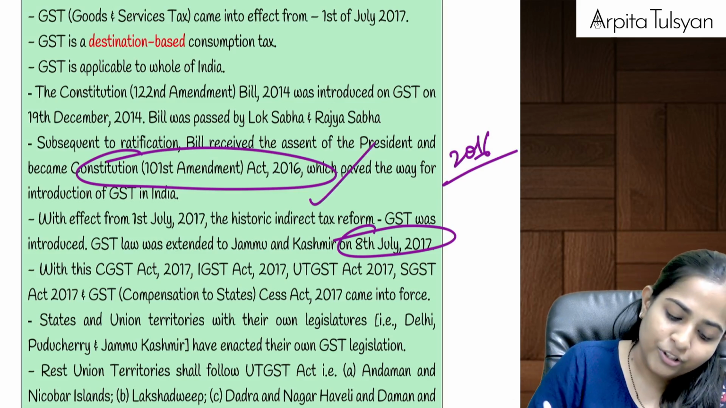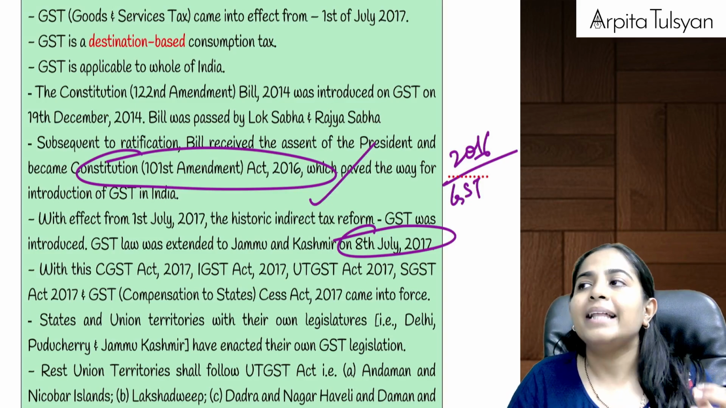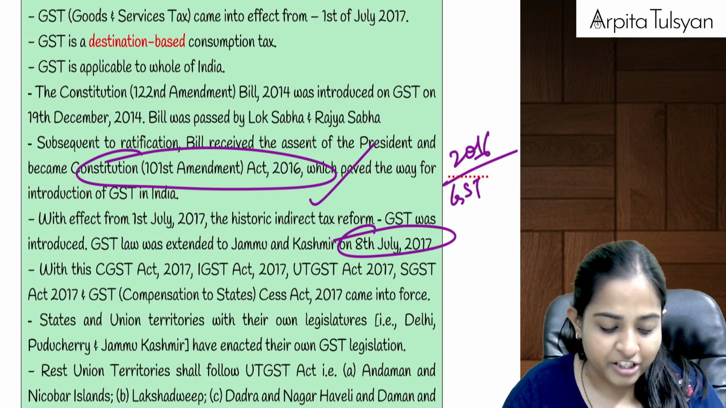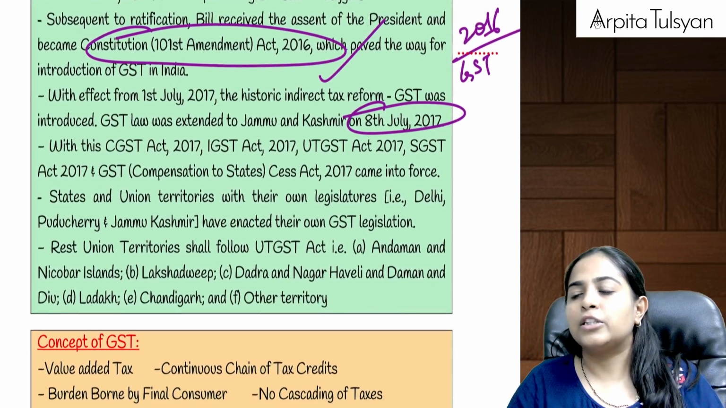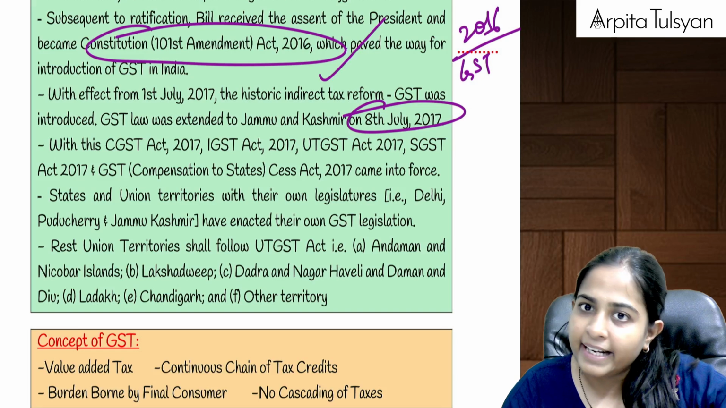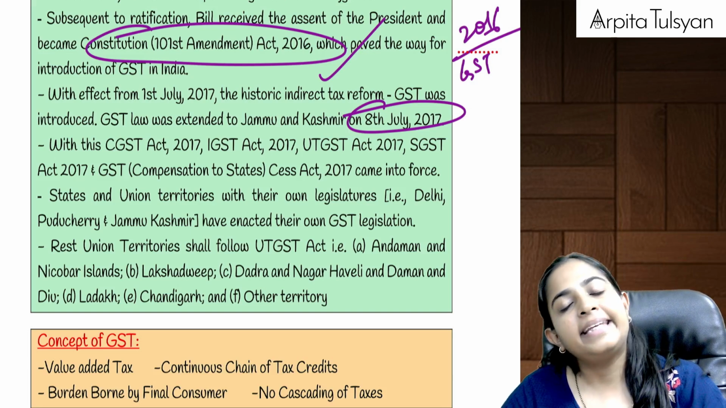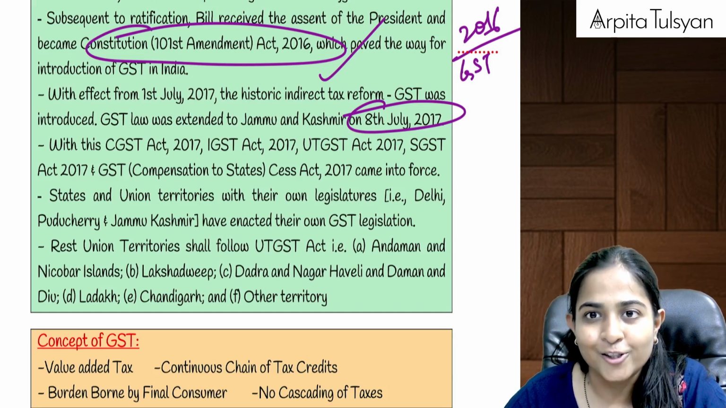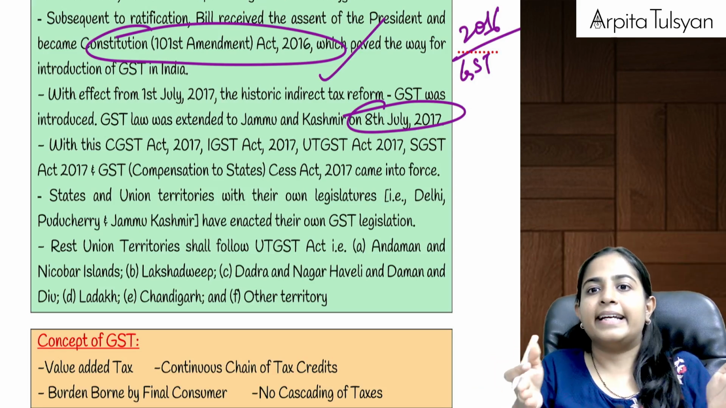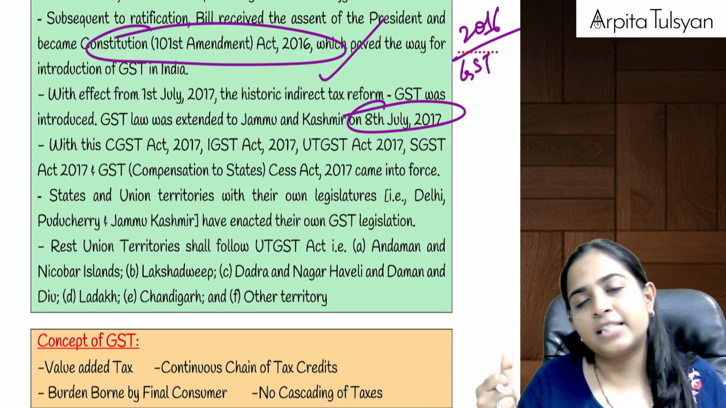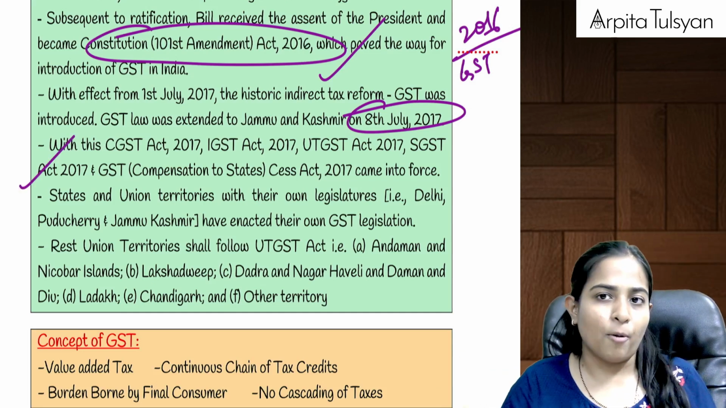Once this Constitution Amendment Act was done, after that the GST Council was formed. Then GST Council started making the different GST laws. By 30th of June, our Central GST Act was ready, and all the states except Jammu and Kashmir had made their own state GST laws also, till 30th June 2017. So from the very next day, that is 1st July 2017, GST was made applicable to whole of India excluding Jammu and Kashmir, and later Jammu Kashmir also adopted it.